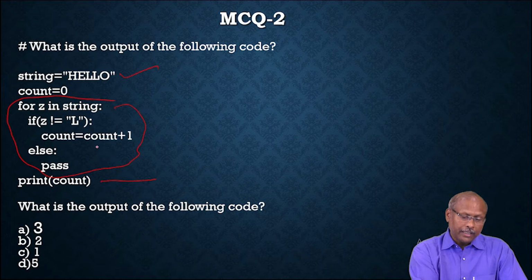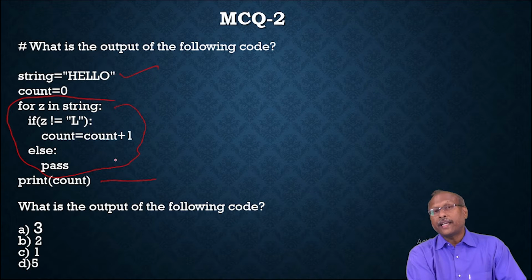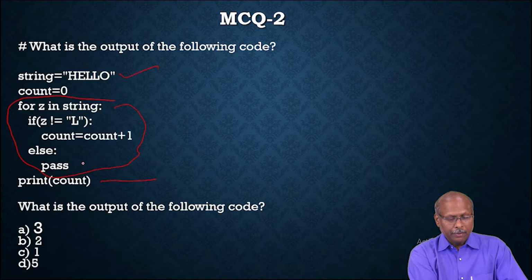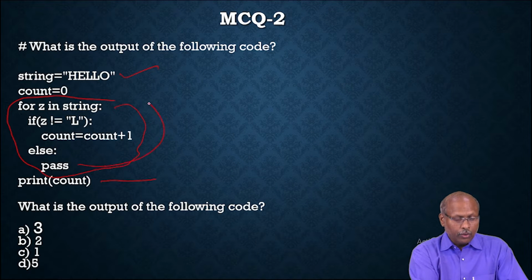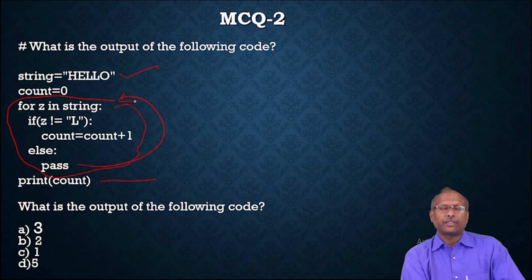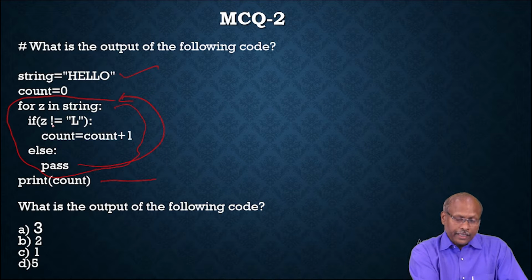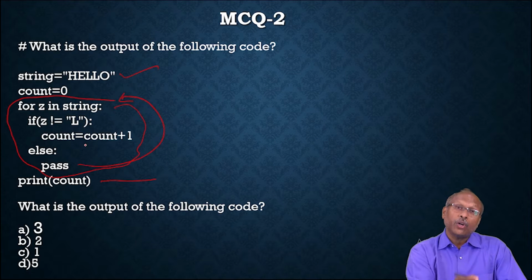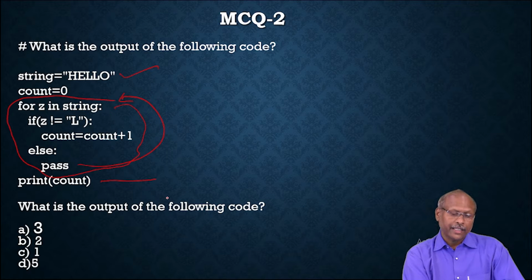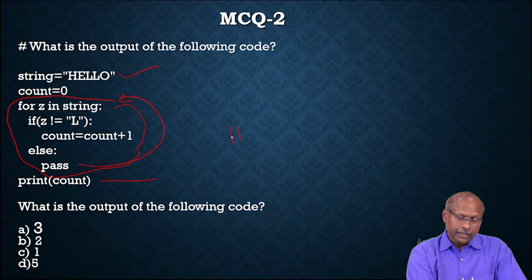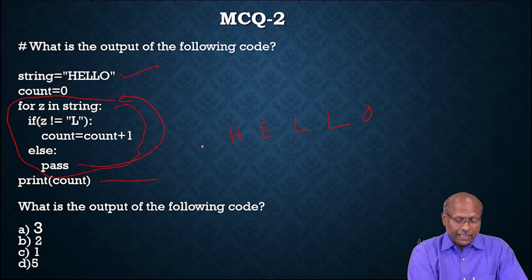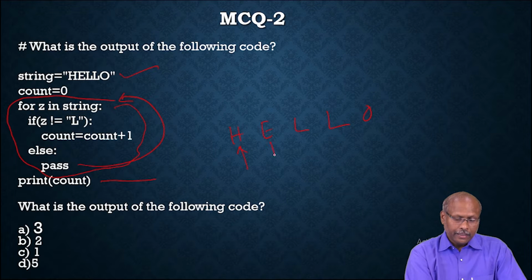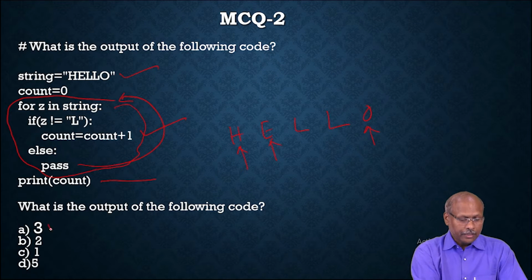If it is not equal to L, then count is incrementing. If it is L, it simply passes. That means the loop simply goes on; it is not counting that. So here it is checking how many non-L's are there. If you observe here, H, E, L, L, O. So this if condition will be satisfied first for H, next E, next O. That means 3 times this condition will be satisfied. So that's why the answer is 3.